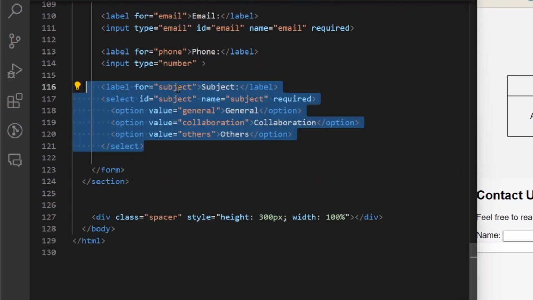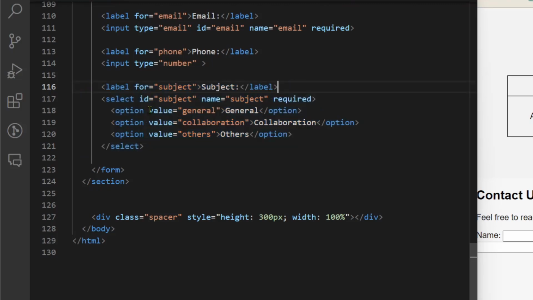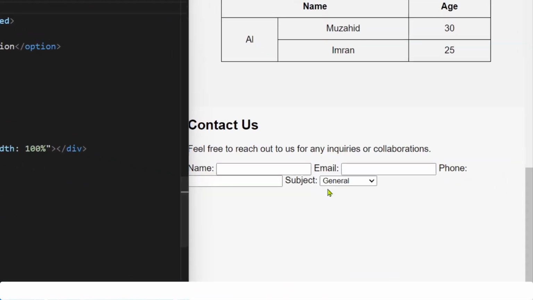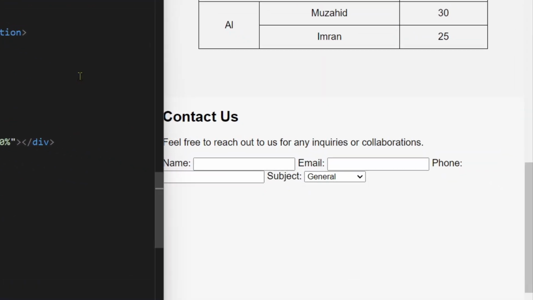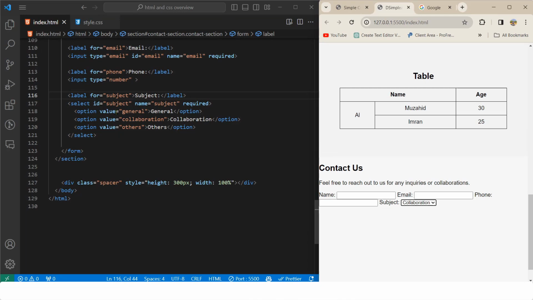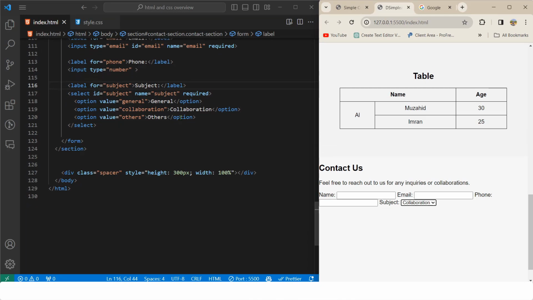Next form element is kind of interesting. As you can see, this is for subject, so this will first require a select. This will be the id and name. This is optional, but option value, inside of this we will have different options. As you can see, this will create a drop down menu. We can select this one, others, or collaboration, whichever we prefer. So this select field creates the drop down menu that we want.